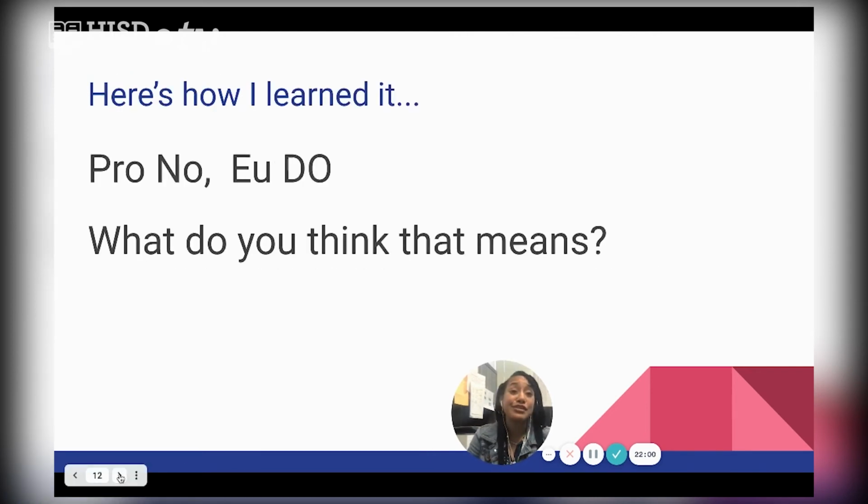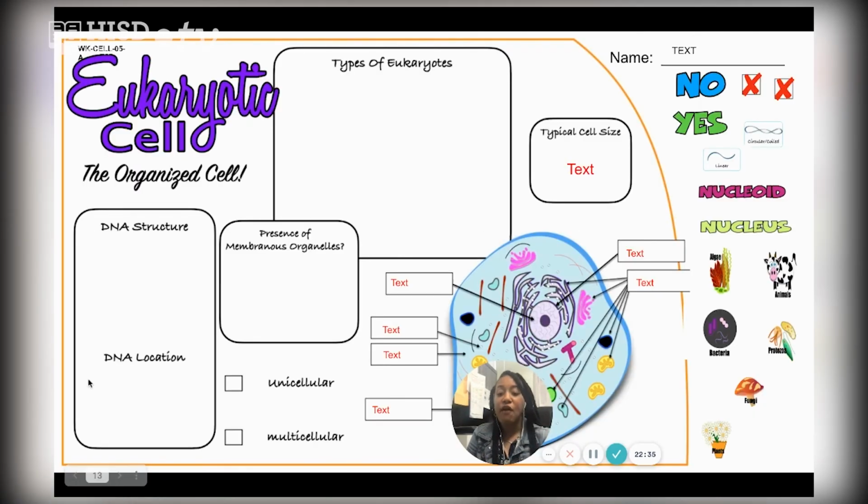So how do we learn the difference between the two? All right. So you can say that one is pro-no and the other one is you-do. Okay. So again, I want you to say that out loud with me. Pro-no and you-do. Well, what do you think that means? Exactly. Prokaryotic cells are represented by pro-no because they have no nucleus. On the other hand, eukaryotic cells are represented by you-do because they do have a nucleus. And that's the biggest identifier of the difference between a prokaryotic cell and a eukaryotic cell, the presence of a nucleus.